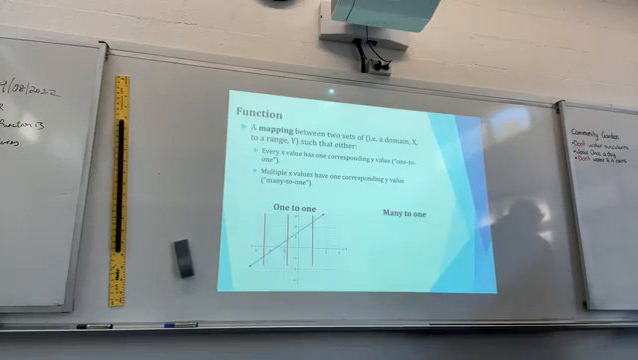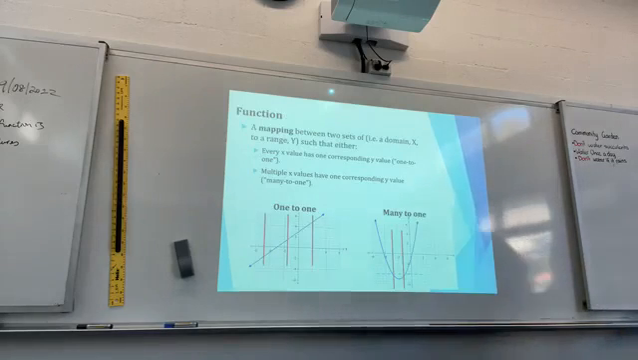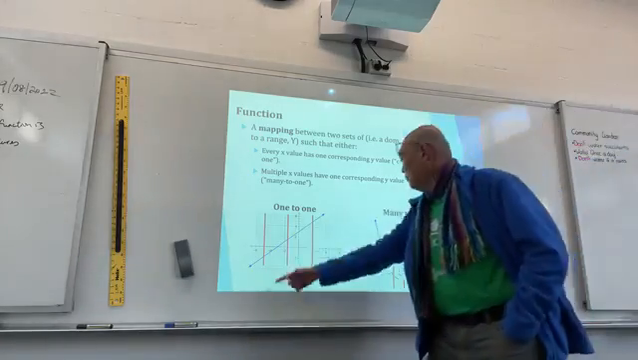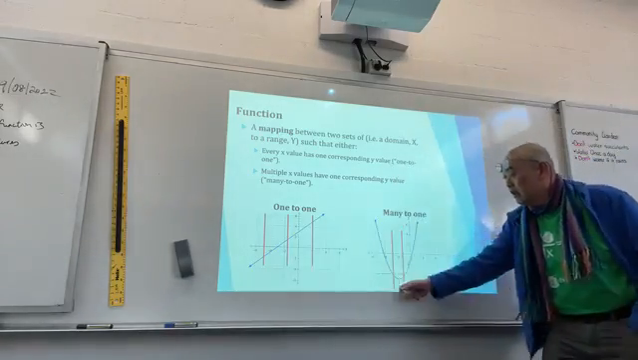Now, think about a function. It's a mapping of two sets, i.e. a domain x to a range y, such that every x value has one corresponding y value, one to one, or multiple x values have one corresponding y value, many to one. So you've got a one-to-one function, which is linear, and a many-to-one function, a quadratic.